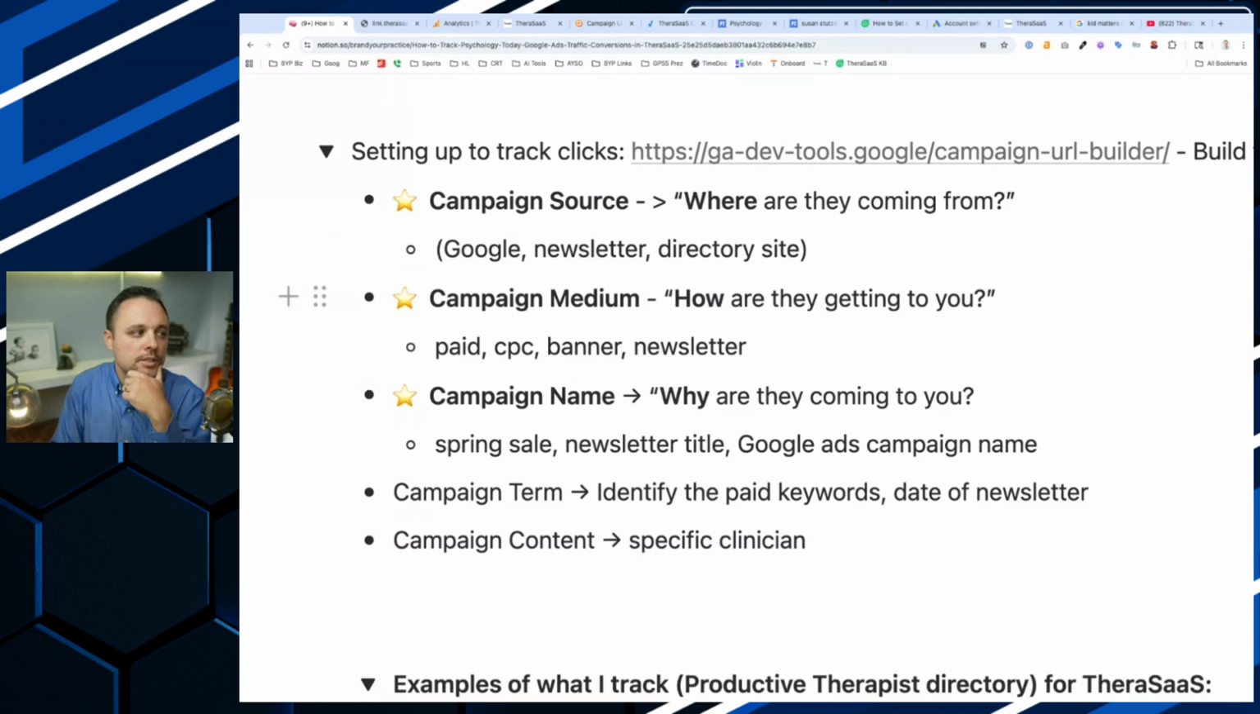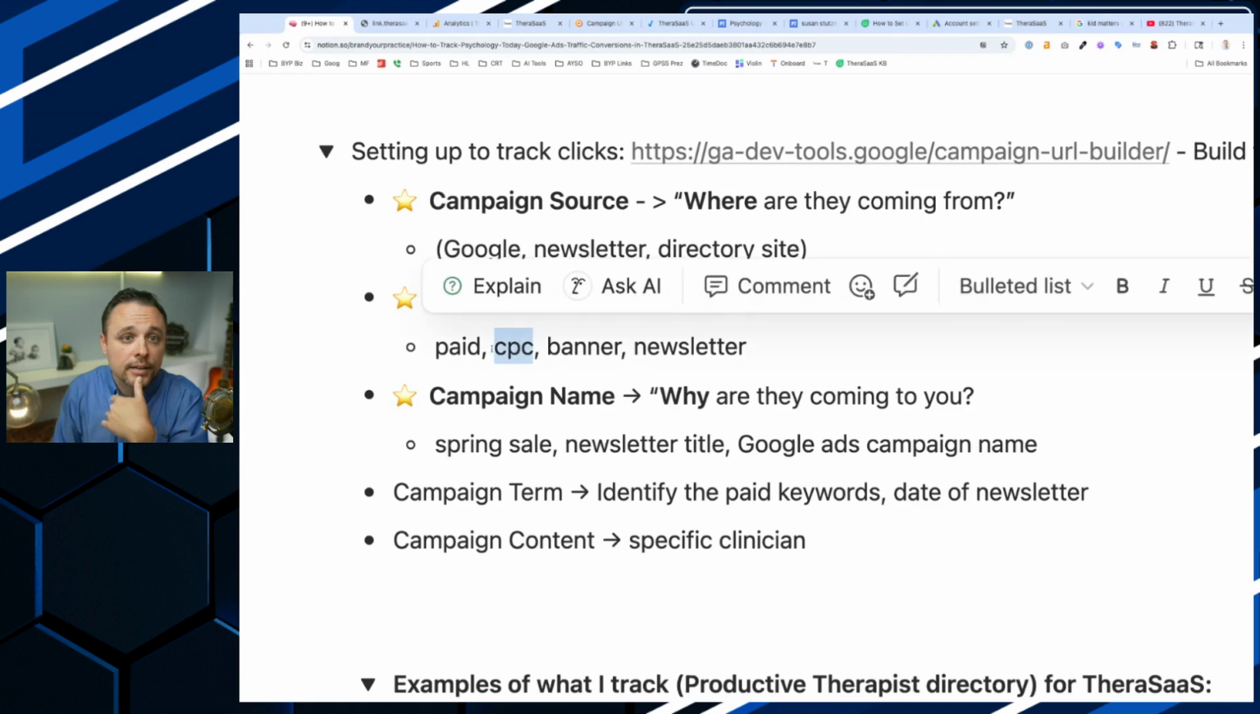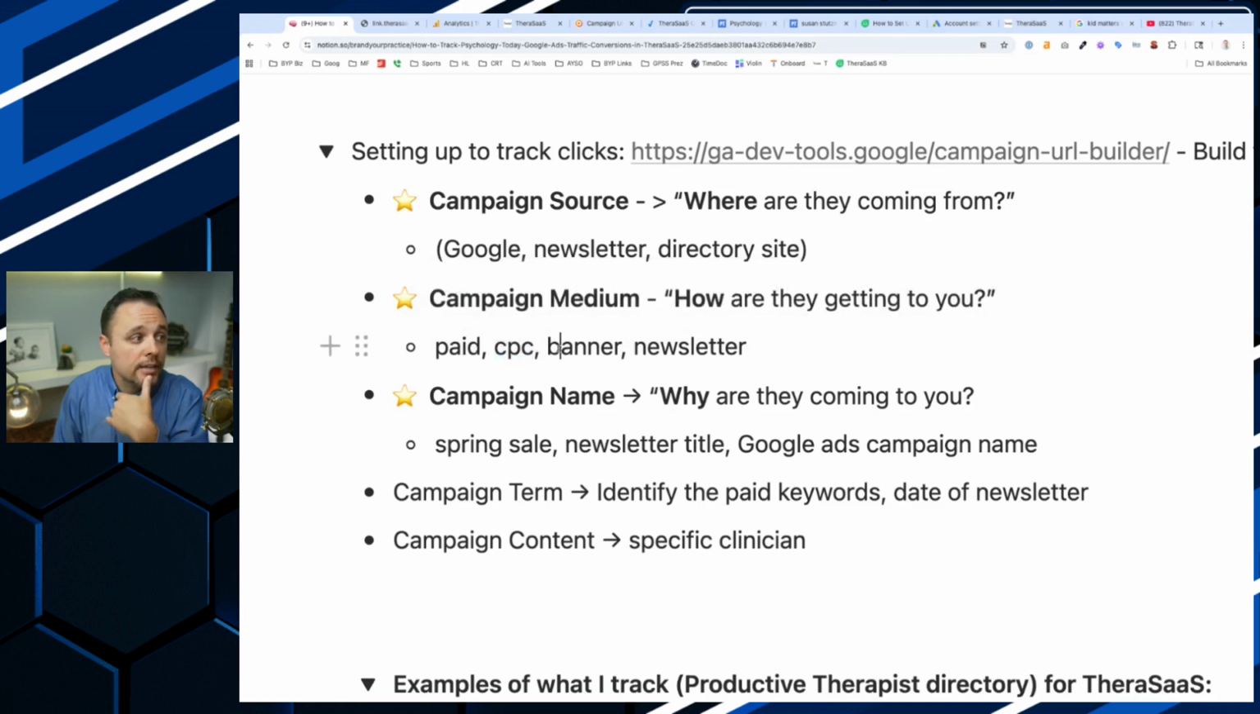And then you have the campaign medium, which is how are they getting to you? Is it a banner on the site? Is it a newsletter again, right? So you can still have newsletter, newsletter, and newsletter as your different tracking sources. CPC, this is cost per click. Is this an ad? Paid ad, is this a banner? So how are they getting to you?